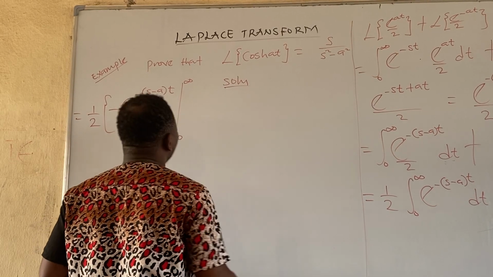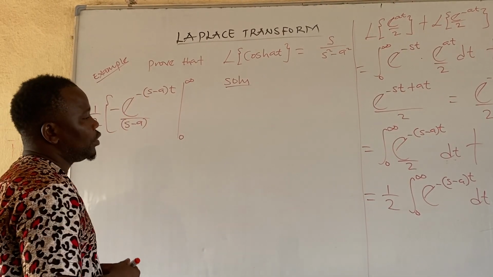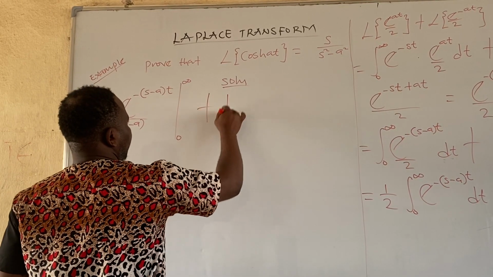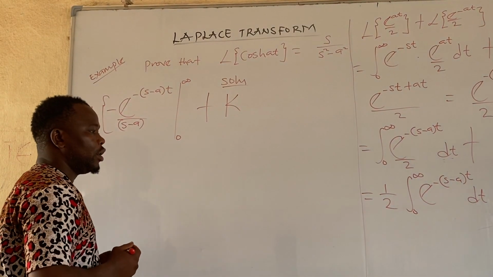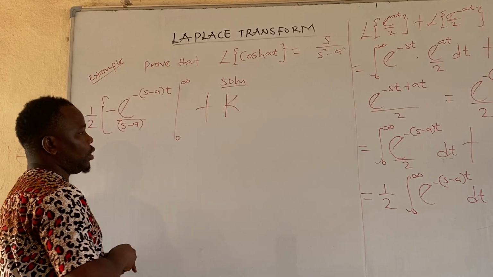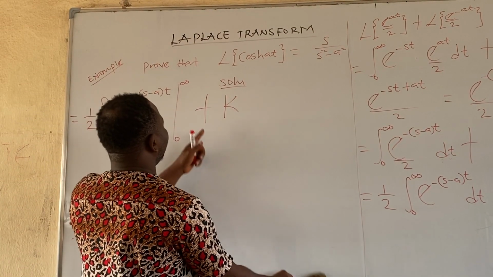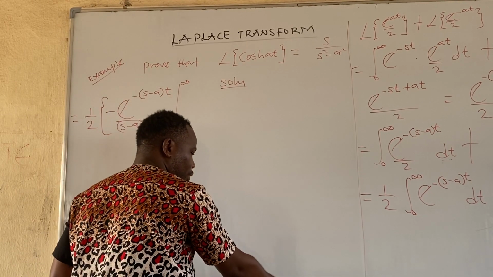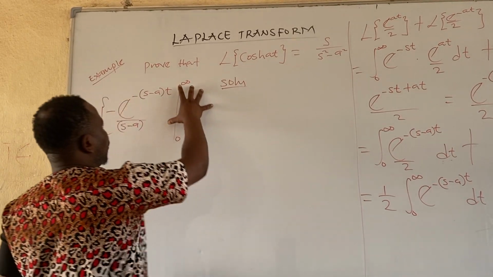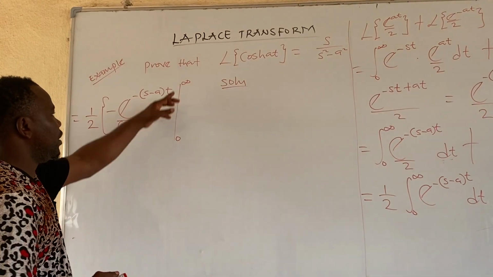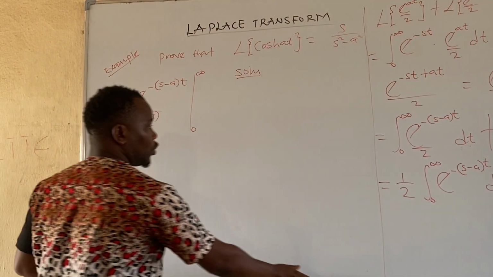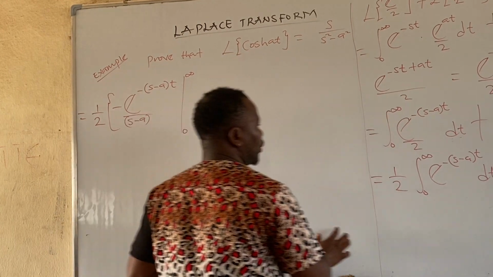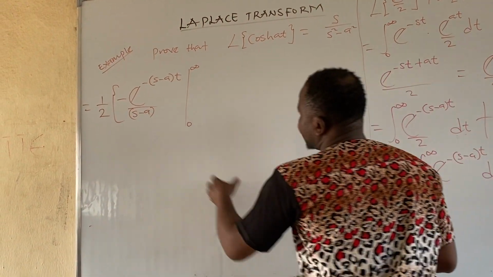And another mistake some of you normally make is that, for the fact that you are integrating, you want to put plus the constant k or any alphabet. It is not so. Why? Because these are not indefinite integrals. These are definite integrals. So you cannot integrate to obtain a constant. Is that clear? Because of the limit. Are you following?